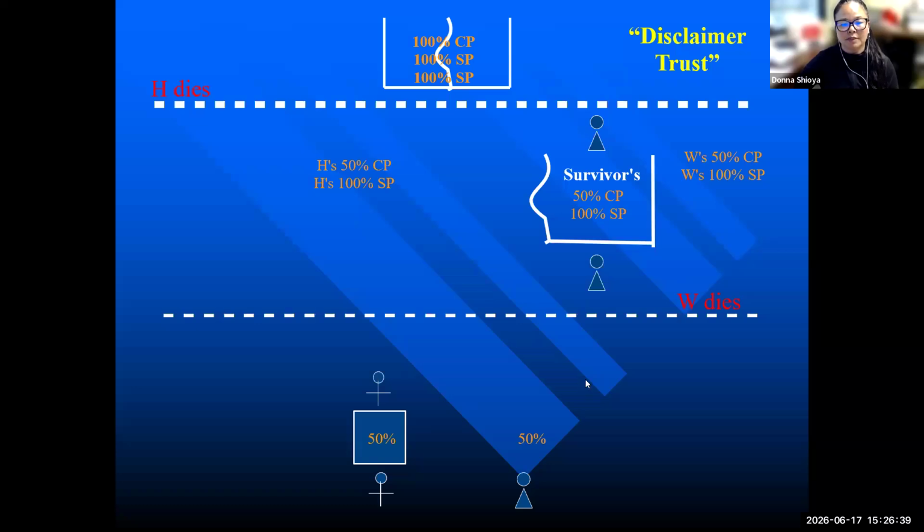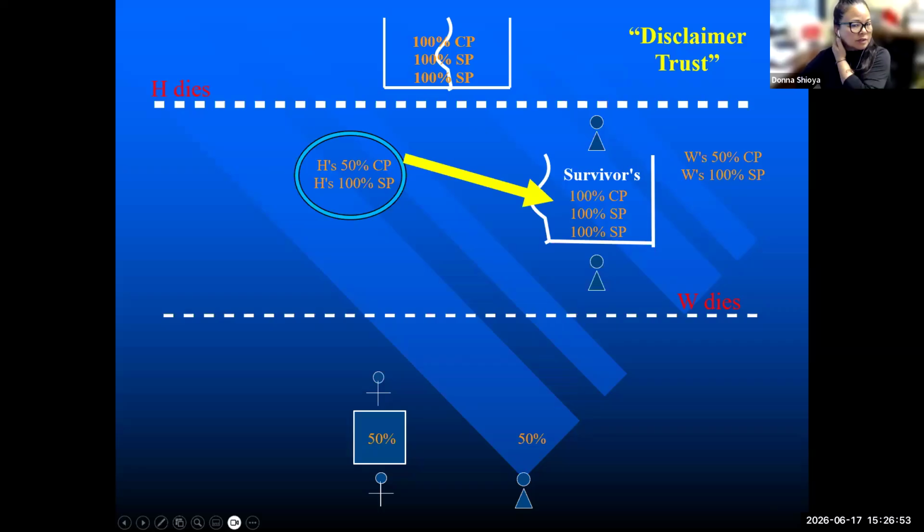Okay, so what happens with the decedent's, or the husband's, 50% community property and 100% separate property? In a disclaimer trust, what ends up happening is the default is that these assets will go into the survivor's trust. So it's all to the survivor's trust. I think in our previous videos we referred to it as simple trust. The correct term is really all to the survivor's trust. And that is the default mechanism.